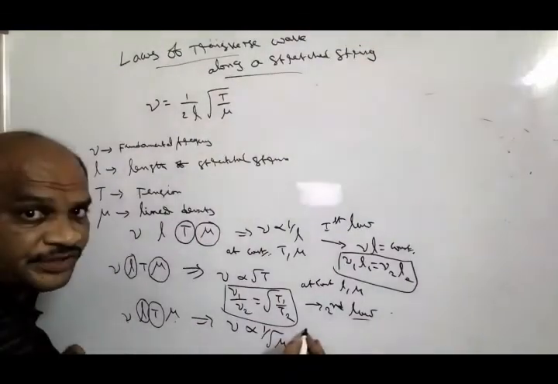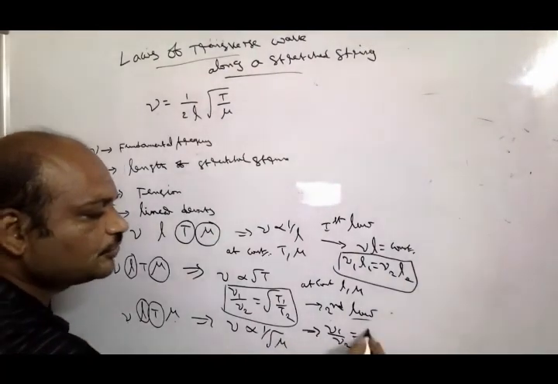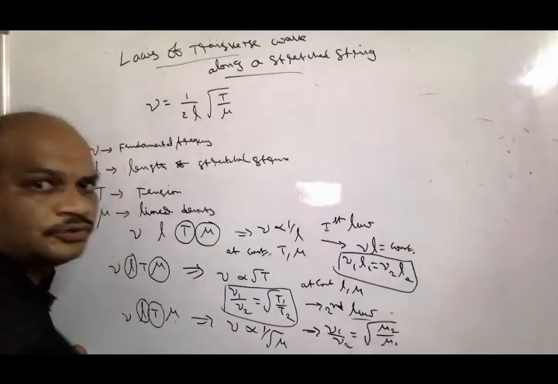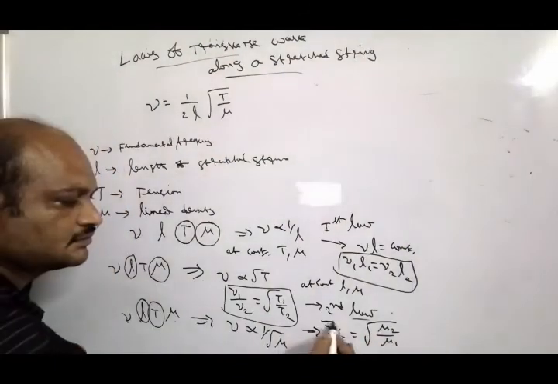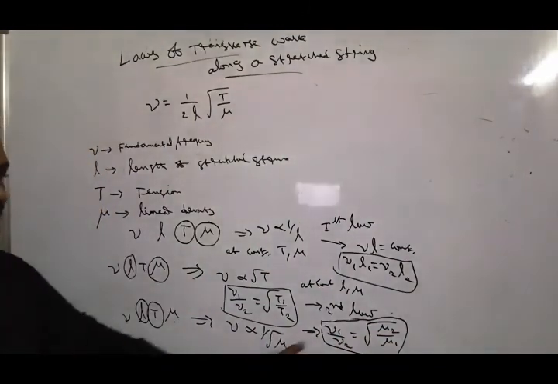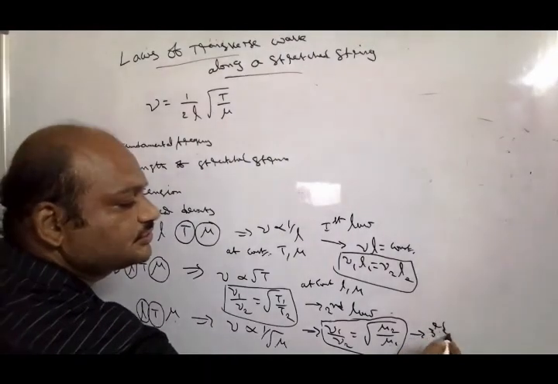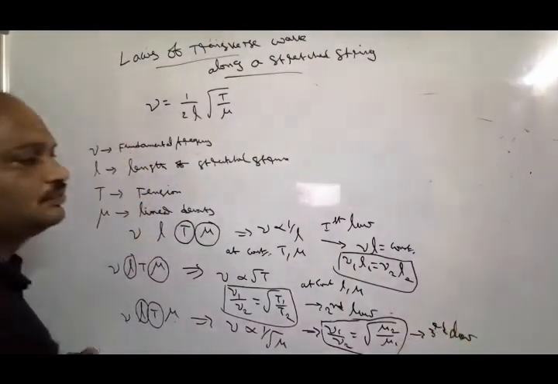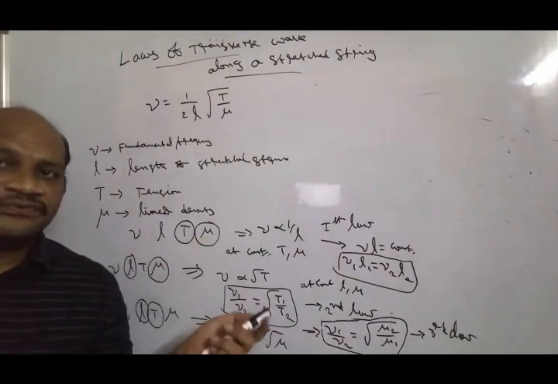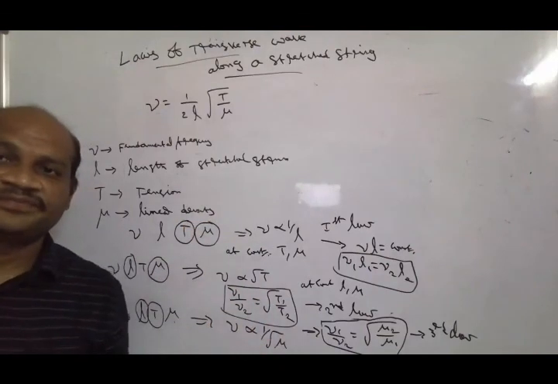So we can write nu1 by nu2 is equal to root of mu2 by mu1. This is the expression for the third law of transverse wave along a stretched string.